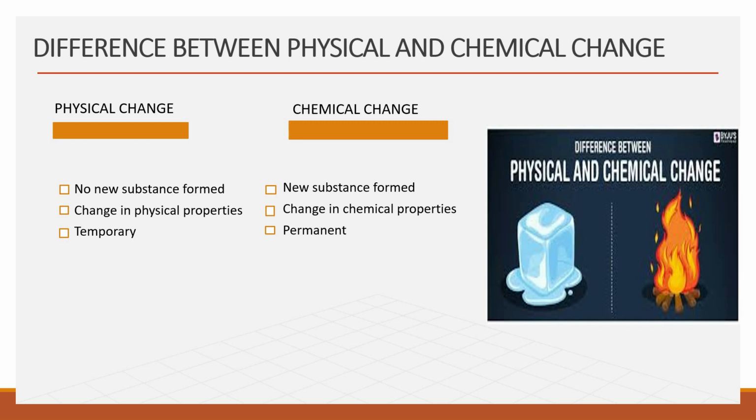In physical change, no new substance is formed, while in a chemical change, new substance is formed. In a physical change, there is change in physical properties, while in a chemical change, there is change in chemical properties. Physical change is temporary, while chemical change is a permanent change.